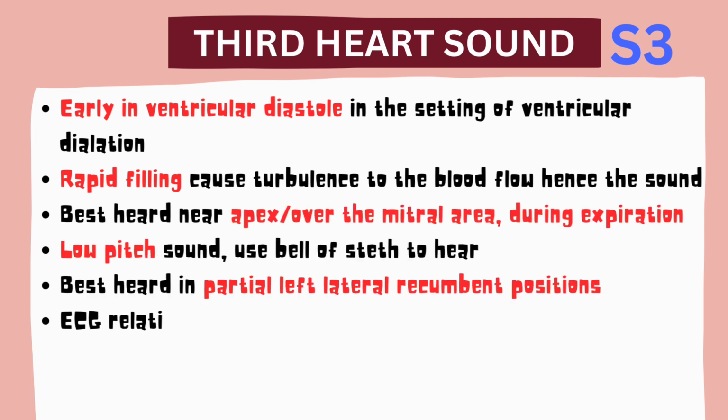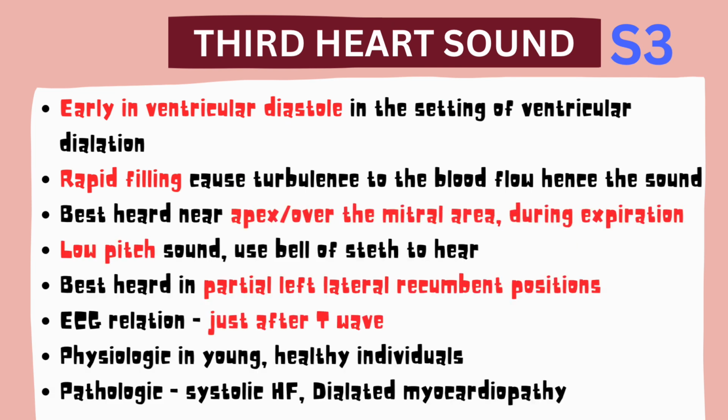Third heart sound, S3. Occurs early in ventricular diastole in the setting of ventricular dilation. The rapid filling causes turbulence to the blood flow, hence generating the sound S3. It is best heard near the apex or over the mitral area, during expiration. It's a low-pitched sound, so use the bell of the stethoscope. This sound is best heard in the partial left lateral recumbent position. On ECG it occurs just after the T wave. This sound is normal in young, healthy athletes, and abnormally found in patients with systolic heart failure and dilated cardiomyopathy.